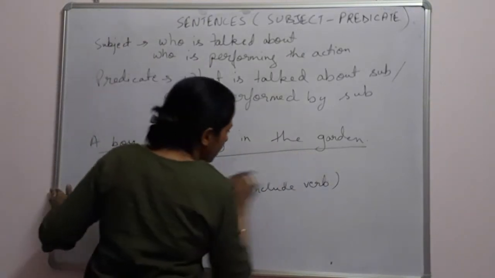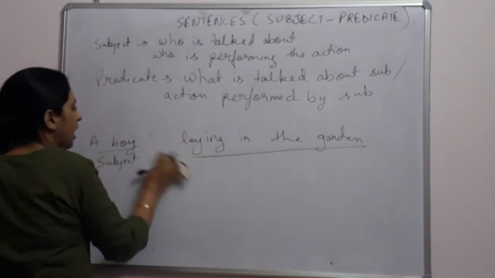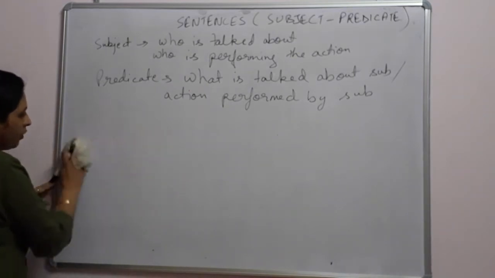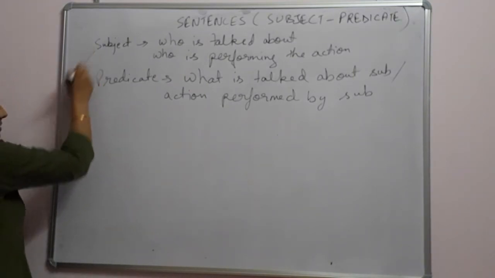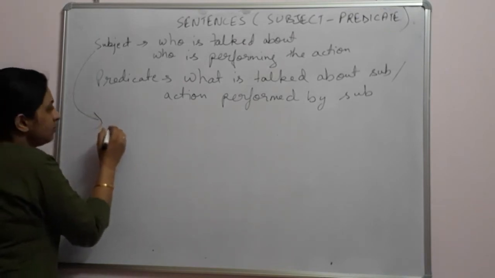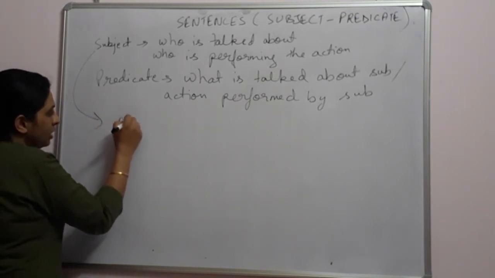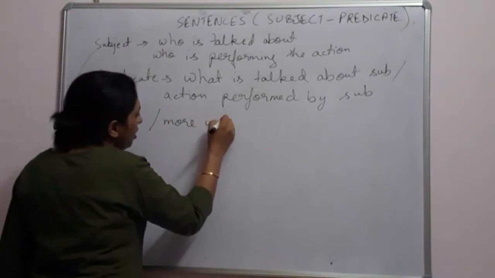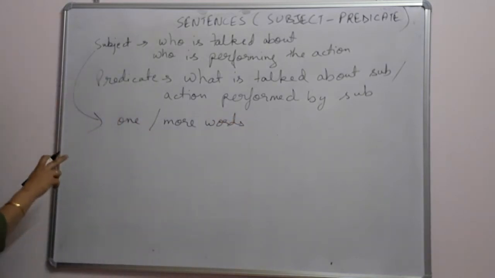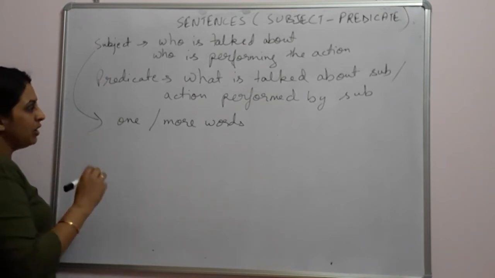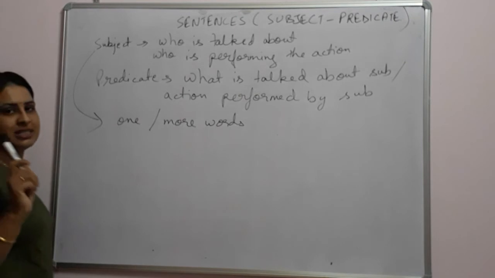So now we will know more things about our subject. One thing you know is that the subject is basically who performs the action. Now the subject has some points. We can say the subject can have one word or more words. Like in our earlier example, a boy is playing in the garden, we see that boy is a single word and it was our subject. But we can't say that the subject can be of only a single word.